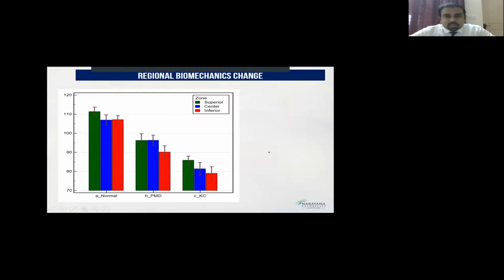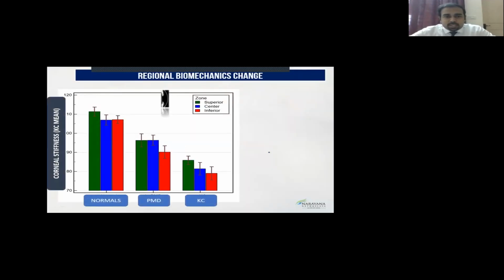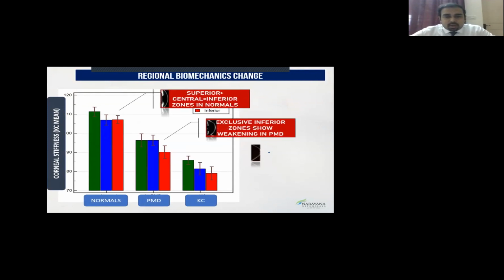And another example to show the same: a regional biomechanics change was also studied in our hospital between normal eyes, pellucid corneal degenerations, and keratoconus eyes. If you specifically look, this is the pellucid group, and the one with the red hash is indicative of the inferior corneal biomechanics. You find that in the PMD patients, your corneal deformation amplitude measured in the center of the cornea looks relatively normal compared to the inferior half of the cornea. So these things would be missed with a traditional Corvus, which does not measure the inferior half. And again, this is not available in the current Corvus updates.